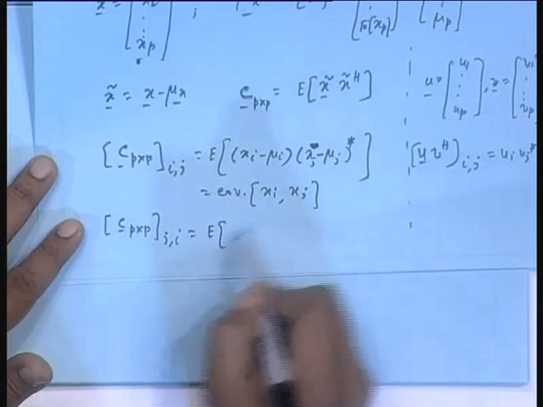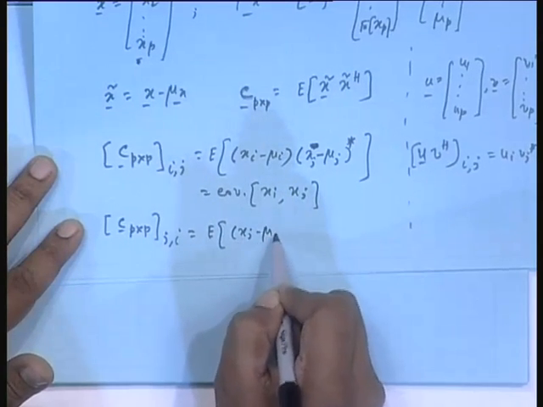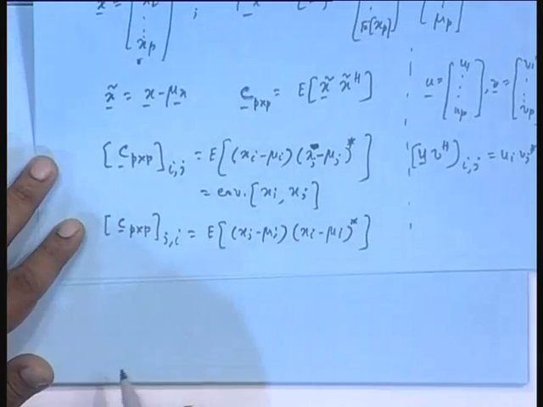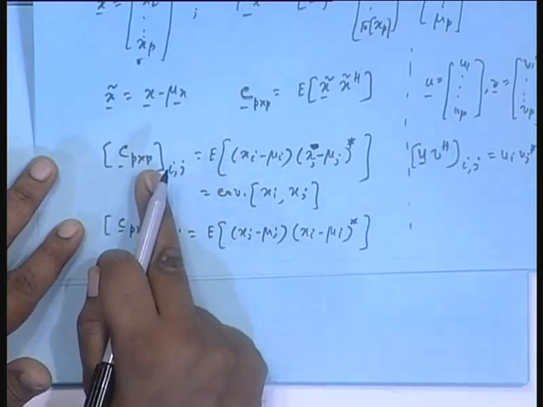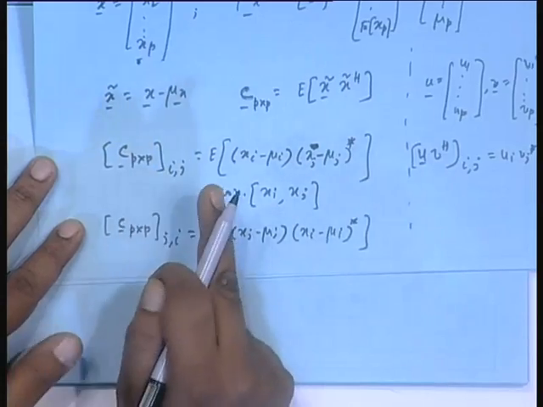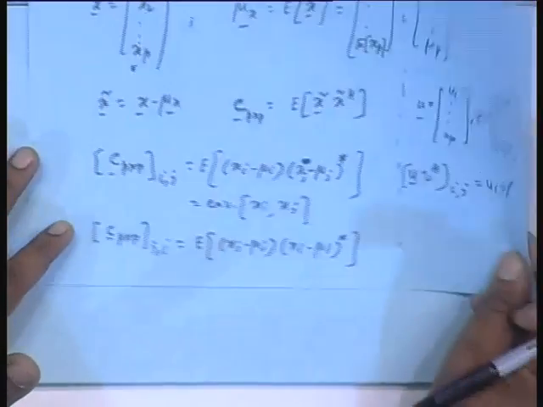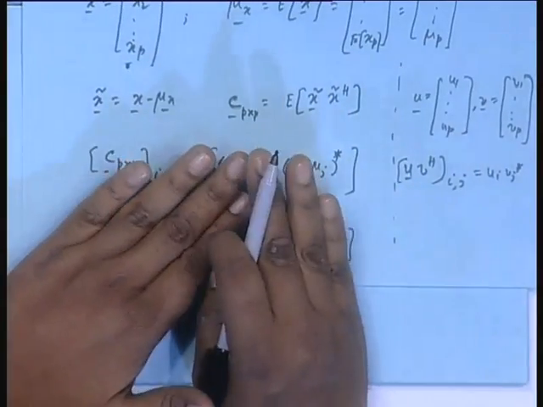E of this will come first, x j minus mu j, and so obviously this is conjugate of this. So the ijth element and the jith element are the same but conjugate of each other. So it is conjugate symmetric. This way you can say it is Hermitian. Even otherwise, as I told yesterday, you don't have to do all this by simple algebra.